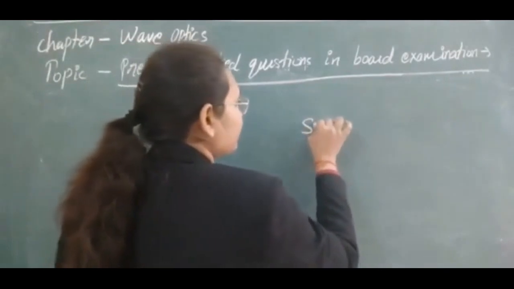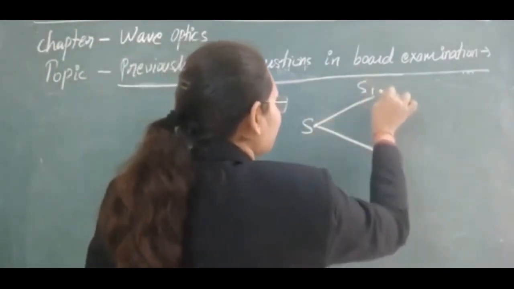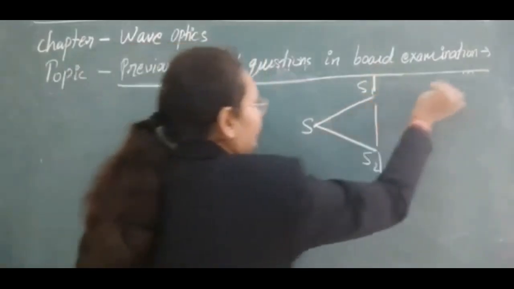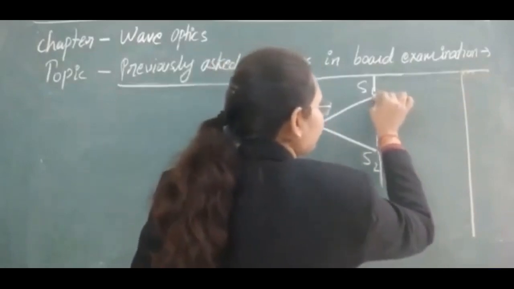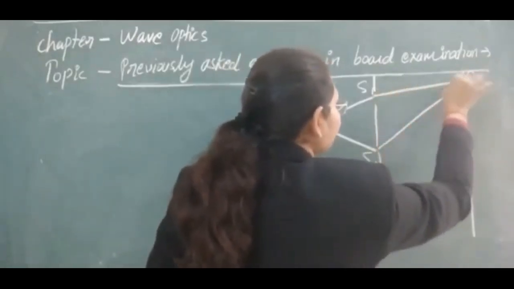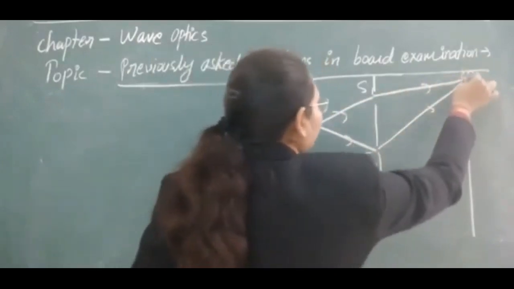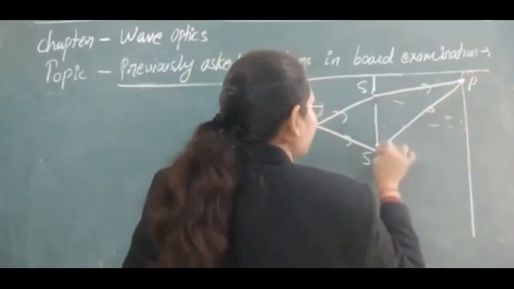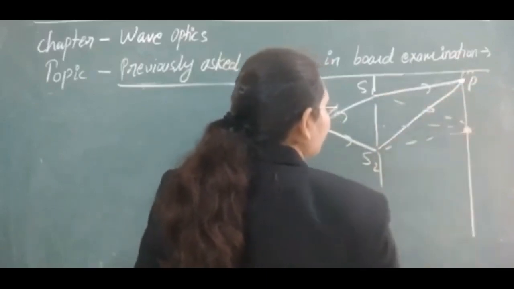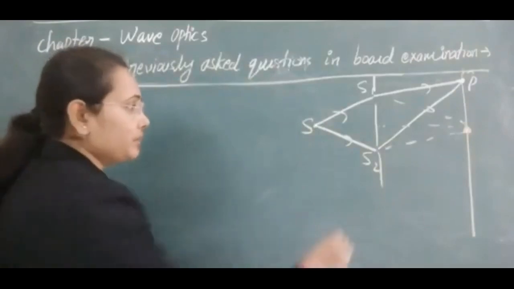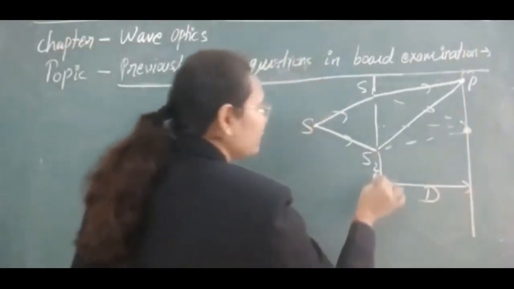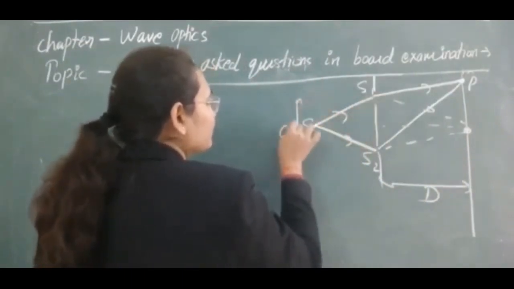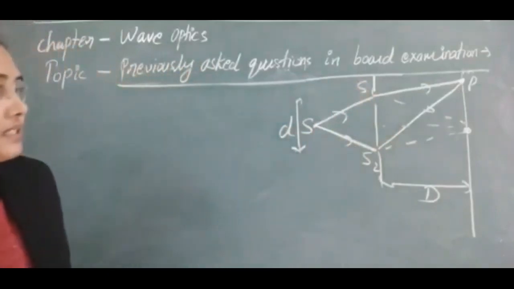So this is the slit we have, and these are two coherent sources. If we just place a screen here, these waves meet at this point or at this point, where you can see the different interference pattern. This is the distance between the plane of the slits and the screen, and this is the distance between the two slits. So these are the basic things that we have.